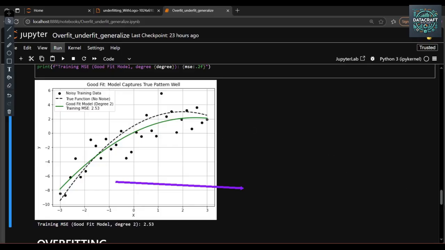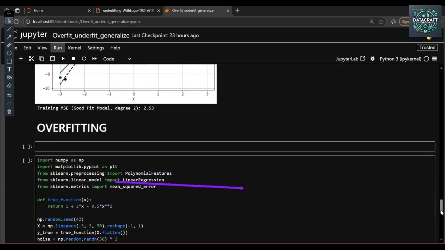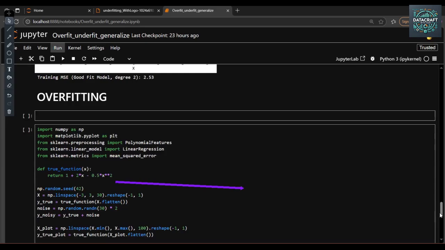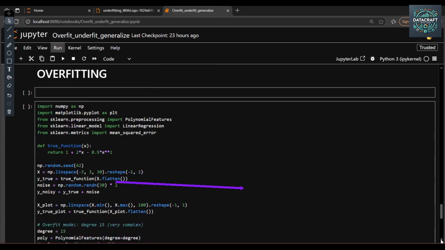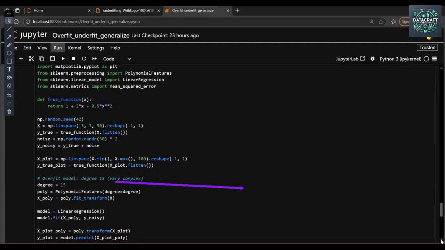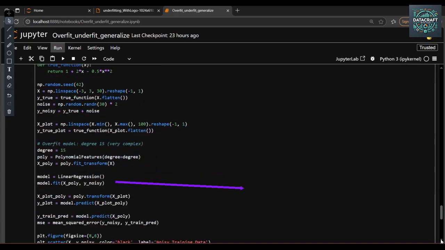Now let's talk about the overfit. For the overfit scenario, I have taken the same example as the good fit and the underfit. The libraries are the same: NumPy, matplotlib, and polynomial features, and the model is linear regression, with mean squared error as the performance metric. With the help of NumPy I generated the data, split it into independent and dependent variables, and then fit the model.